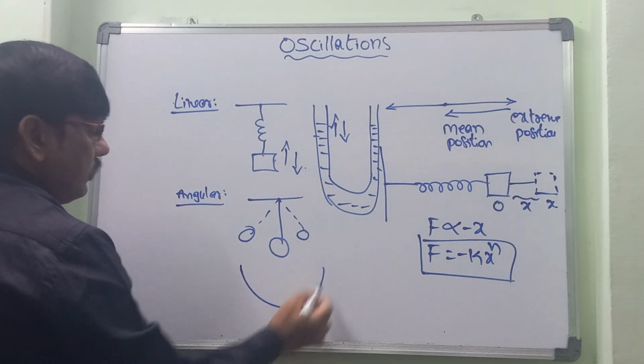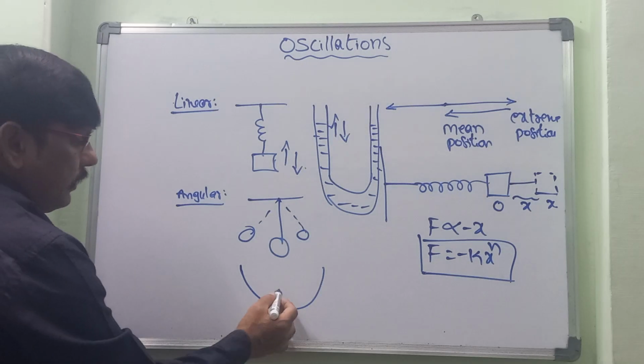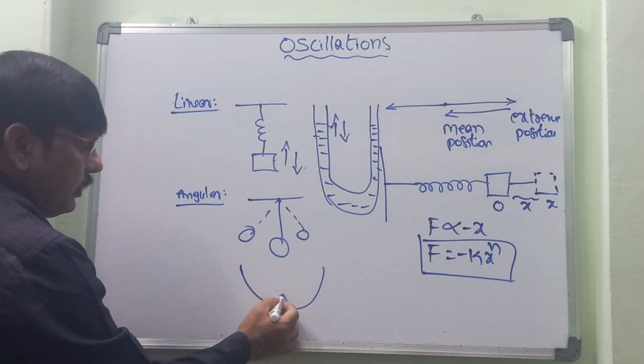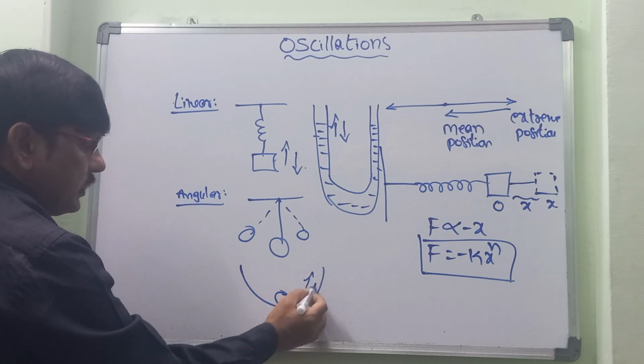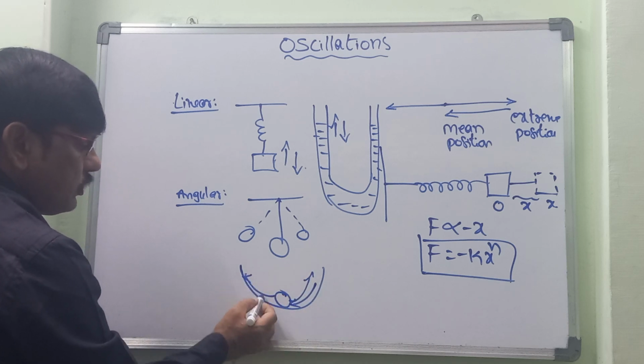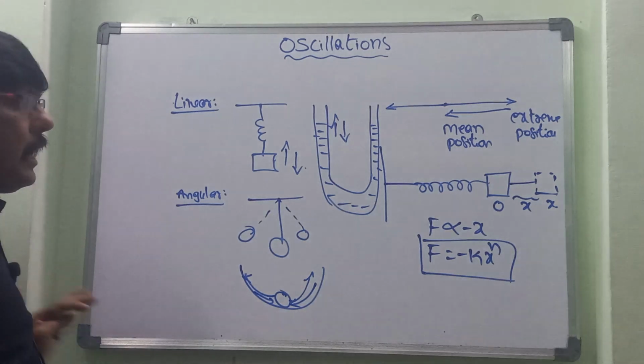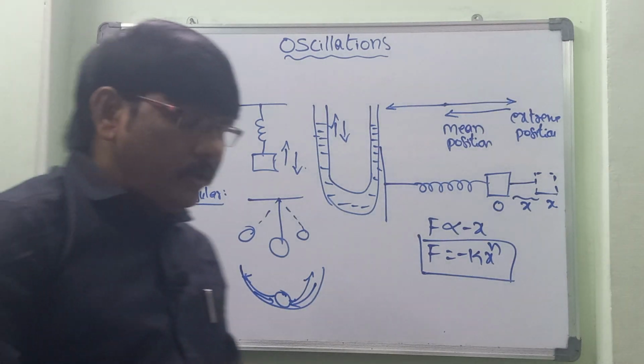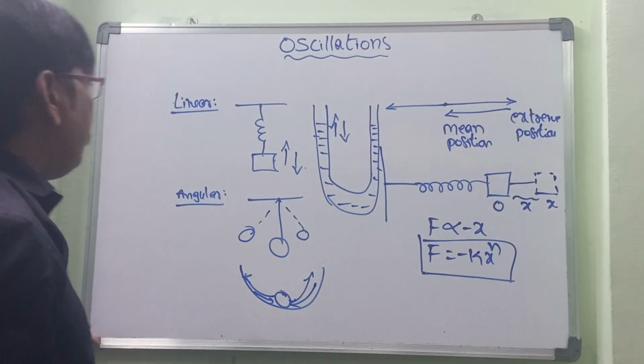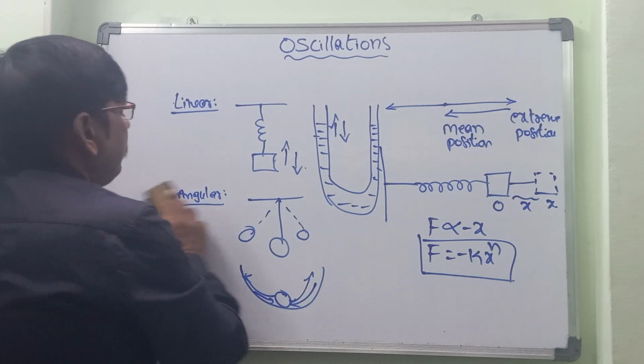And afterwards, let us take a bowl in the hemisphere. Then in the bowl, if you take a stone, the stone is moving towards this side as well as coming downwards and moving upwards, and this one also we can take as angular oscillation. So now, among these, let's discuss simple harmonic motion.